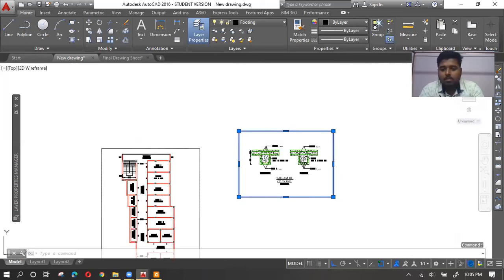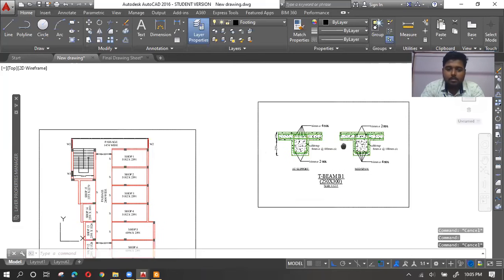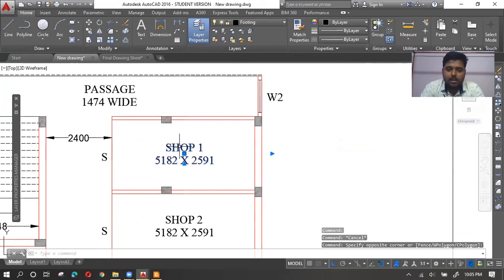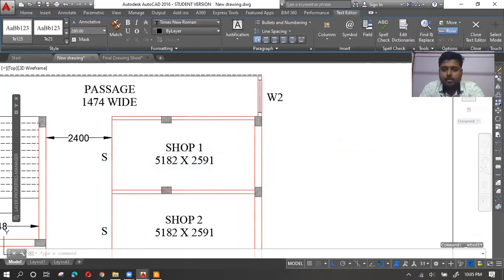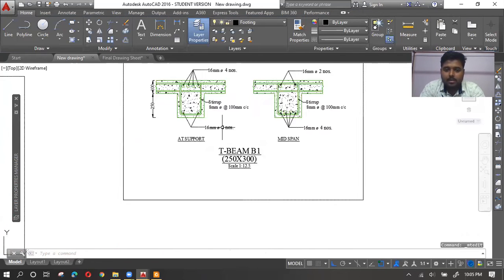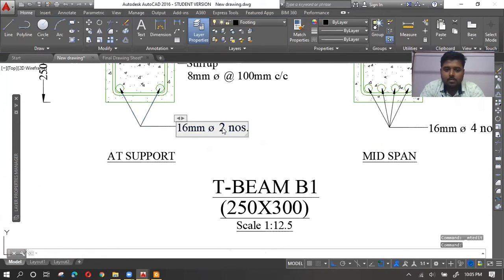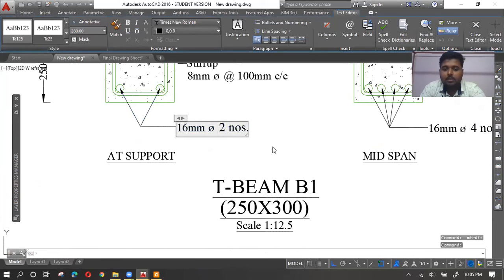So what will happen? You see this text height is 280, and this text height is also 280.